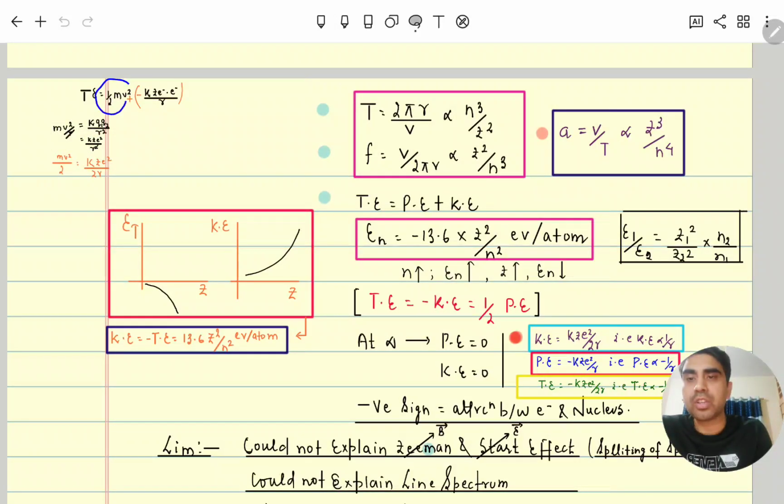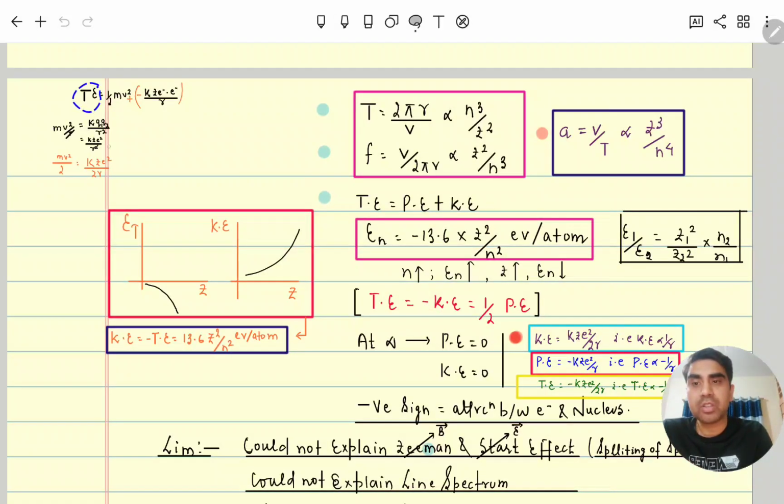So total energy is equal to kinetic energy plus potential energy. Kinetic energy is k Z e² by 2r, and potential energy is minus k Z e² by r. So total energy came to minus k Z e² by 2r. Total energy is minus k Z e² by 2r, whereas kinetic energy is k Z e² by 2r, which means total energy is just the negative value of kinetic energy.